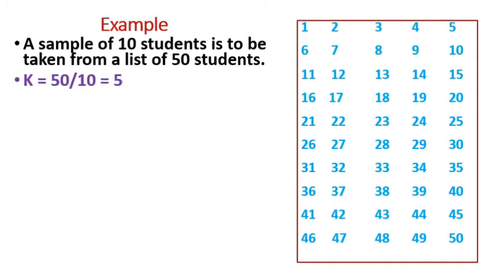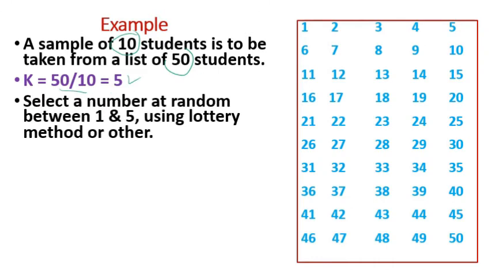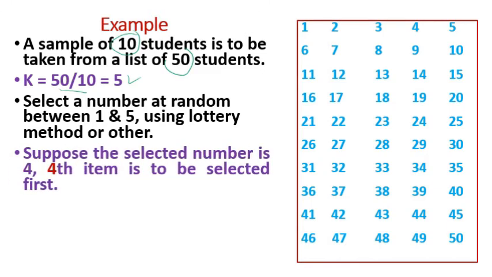First of all, we have to calculate the value of K. K is equal to population size divided by size of sample. Here the population size is 50 and the size of sample is 10. So K is equal to 50 divided by 10, which is 5. Then select a number at random between 1 and 5 using lottery method or other. Suppose the selected number is 4, then the fourth item is to be selected first as sample.